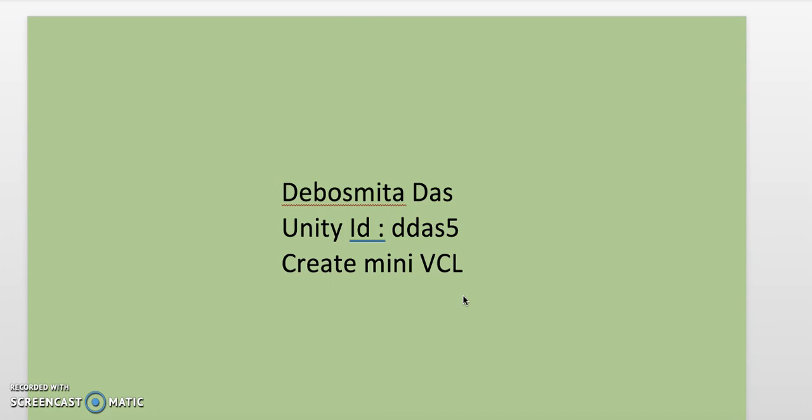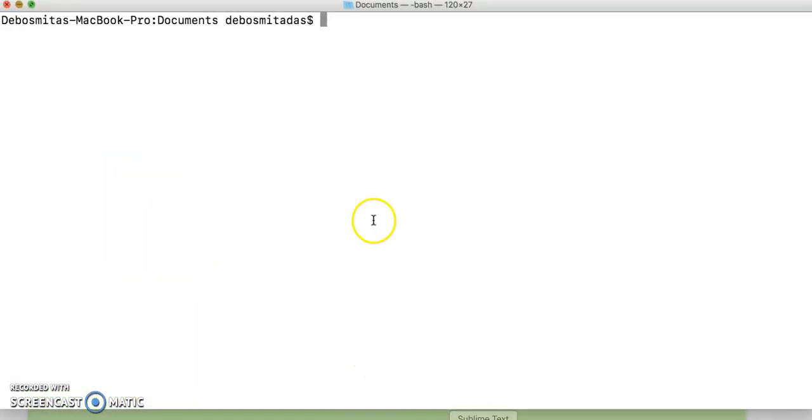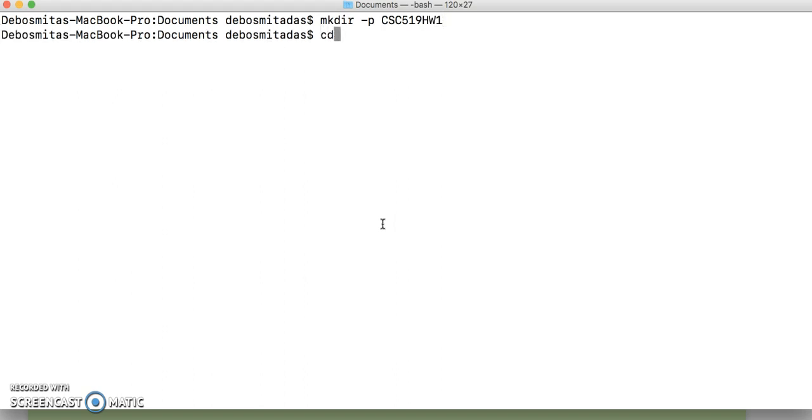Today I'm going to show you how to create a mini VCL. To do that, let's go to the terminal first. Here I will create a folder. Now I will go within this folder. Now within this folder, I will initialize a vagrant.